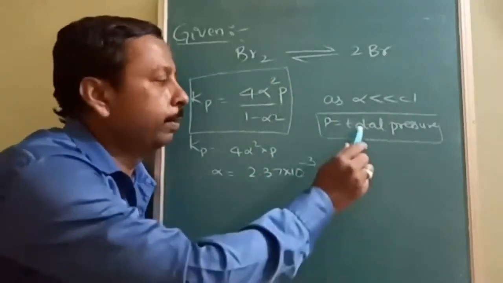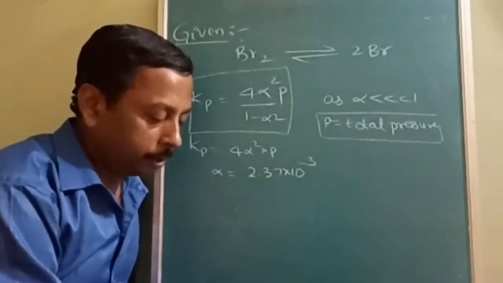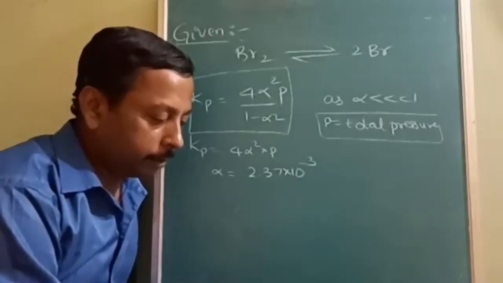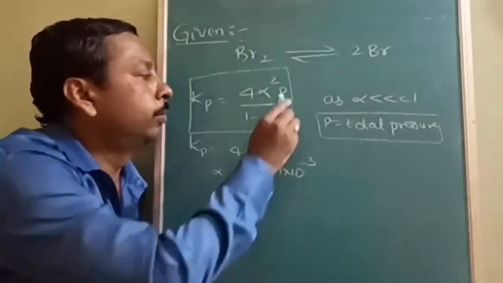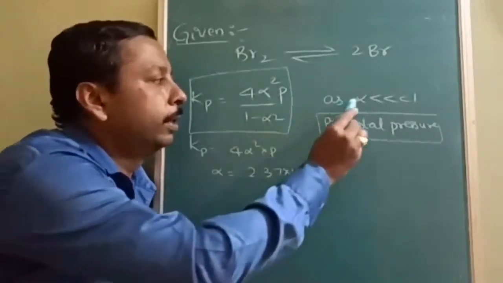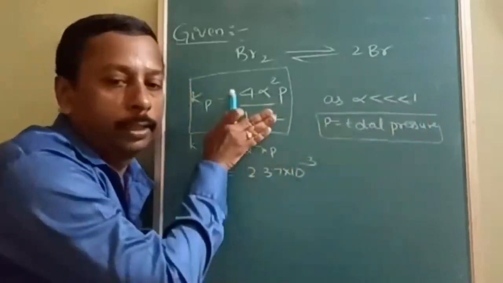In this, total pressure is given. P total is given as 40 atm, and alpha is very much less than 1, so we can neglect the denominator part.